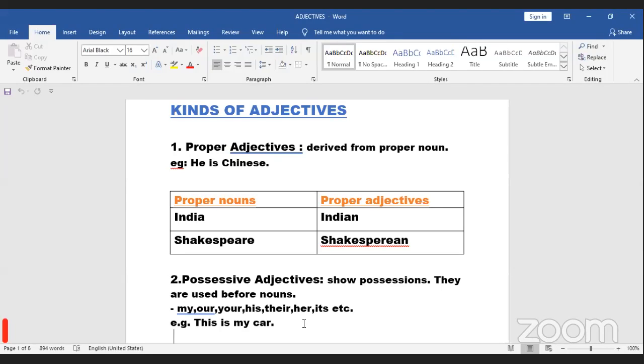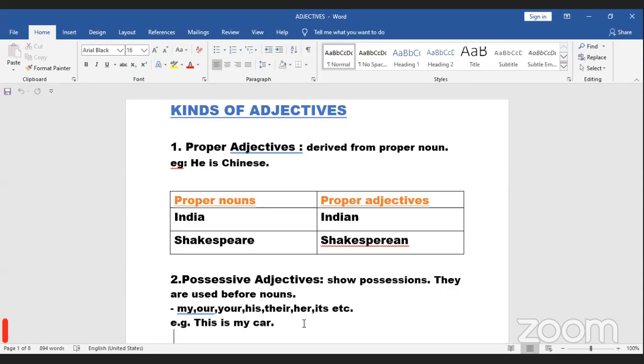Book is the noun there, and my is the adjective. Whose book is it? My book. So that shows the possession. But the difference is there when I say this book is mine. Now that is a possessive pronoun.